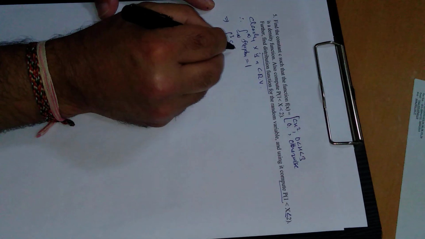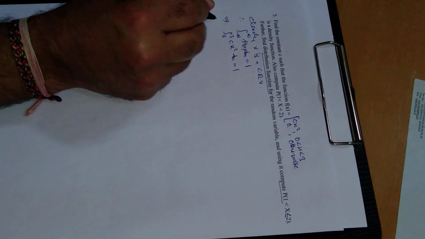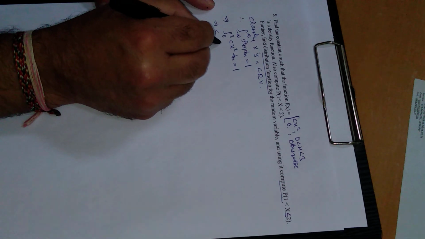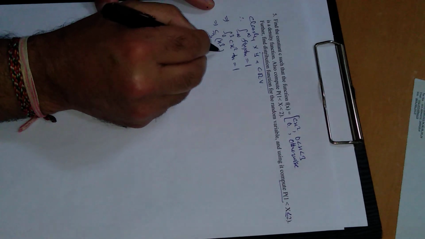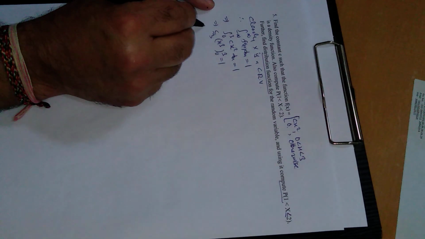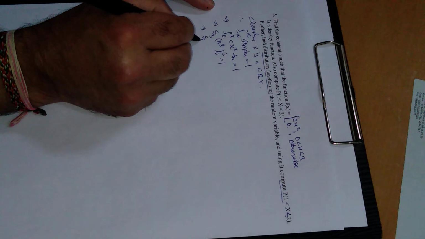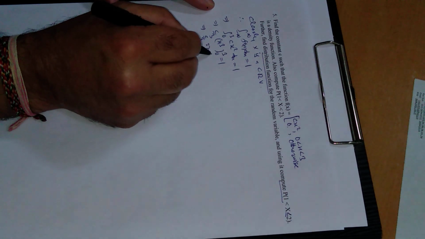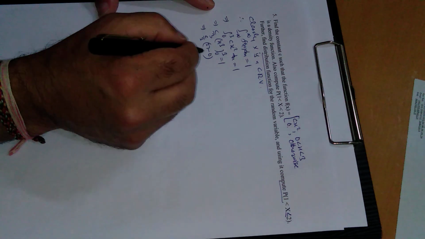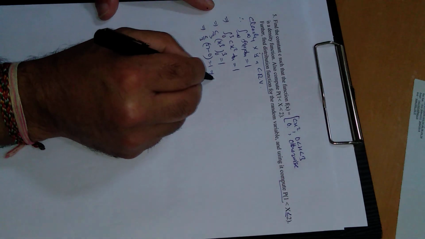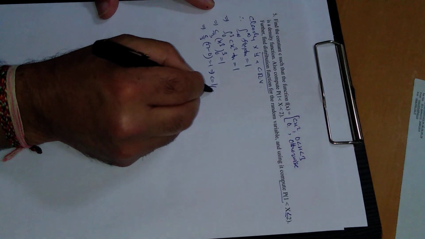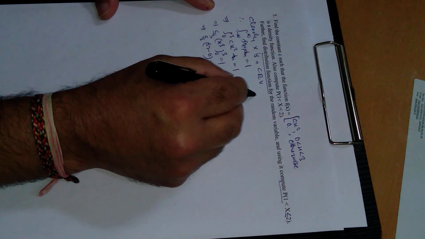And f of x will be cx square, so the integral of cx square dx is equal to 1. c is constant, x square gives x cube upon 3, from 0 to 3, is equal to 1, and c upon 3 times 27 minus 0, which on simplification will give c equal to 1 upon 9, right?